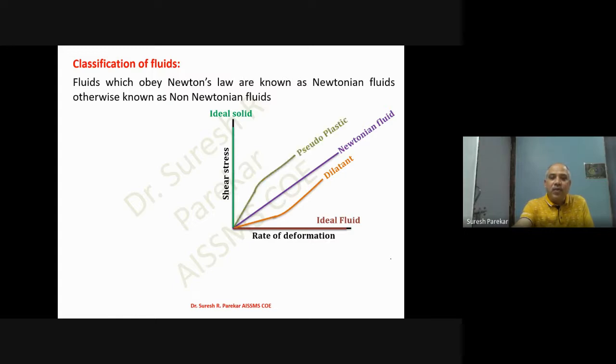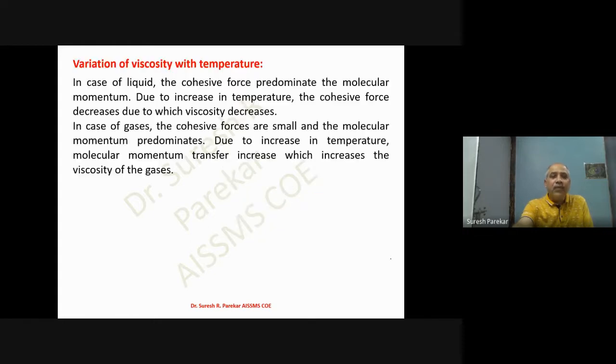Similarly, pseudoplastic is in the same fashion, but your rate is greater than the Newtonian fluid. Then for Bingham plastic, we have some constant shear stress, we do not have any deformation, and after that we get linear deformation.